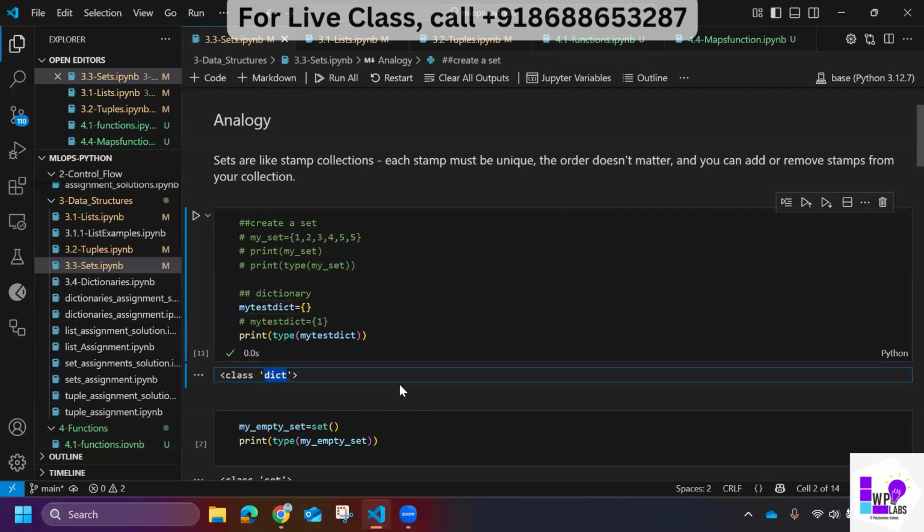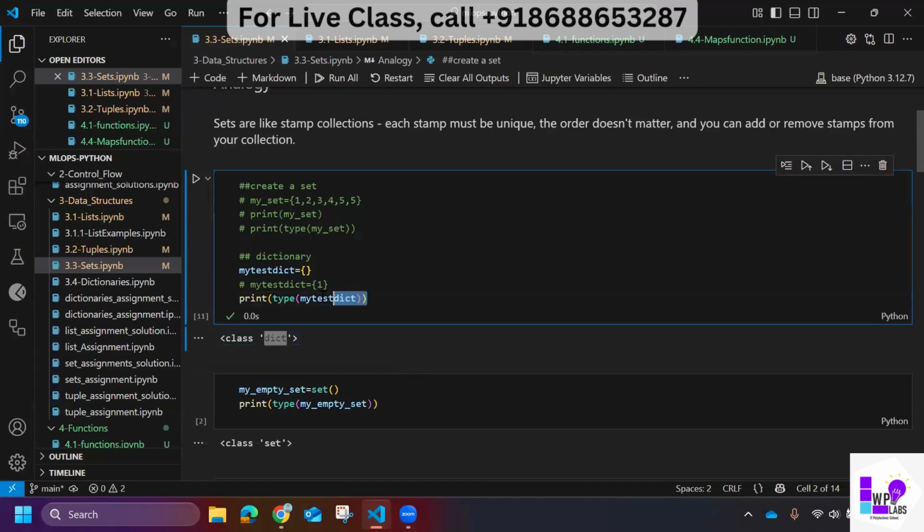You see, it changed its behavior. Okay, so it became a dictionary. If I'm initializing empty, it will become a dictionary, but if I'm giving some values, it will become a set. Okay, and we validated this through type.